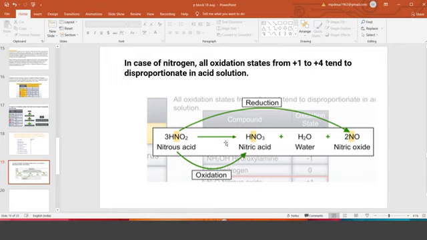So up to 3 you can go, whether it is accepting at the beginning (-3) or losing at the end, it is 3 only. That's why 3 ionization enthalpies are there in the textbook. You can go for the 4th and 5th also, but you require a lot of energy to remove those electrons. The first 3 you can remove easily, the remaining with difficulty.